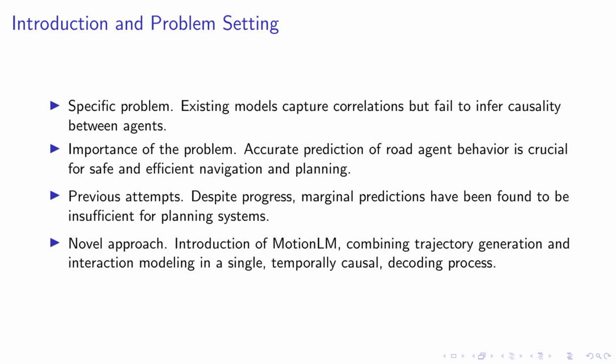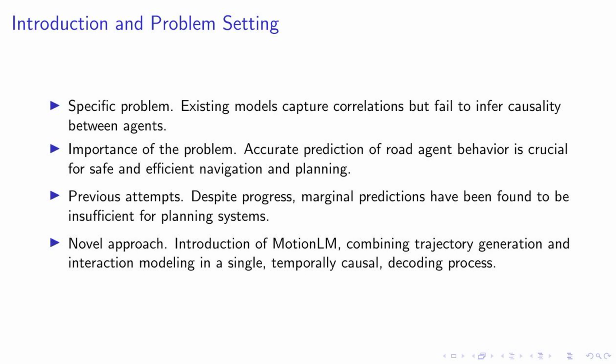In the realm of modern sequence models, a key challenge lies in accurately predicting the behavior of road agents. Existing models can capture correlations, but often struggle to infer causality between agents. This is a significant issue, as understanding the likely maneuvers and responses of road agents is crucial for safe and efficient navigation and planning.